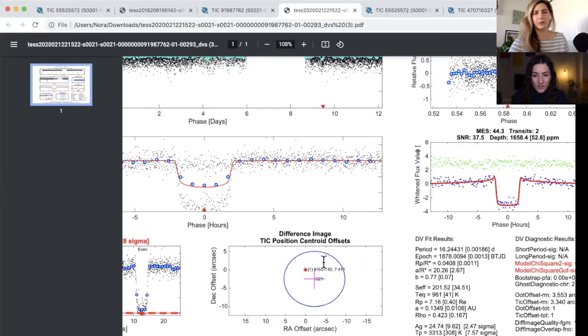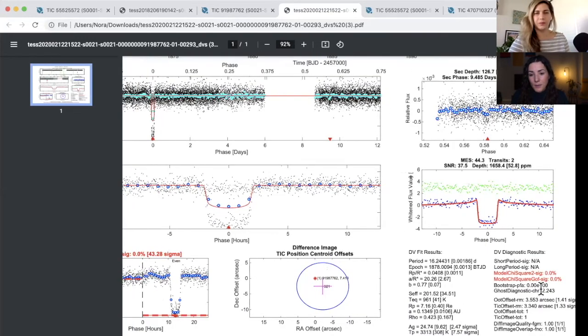That being said, it passes all of the other tests, but because it failed these couple of tests, the algorithm, the automated pipeline, didn't promote this to become a test object of interest. But once you look at the vetting report and you look at this, and we found it on Planet Hunters TESS, you can see that actually this should be a good planet candidate. The vetting report was just slightly off. That's why it's so important to have human eyes also look at these.